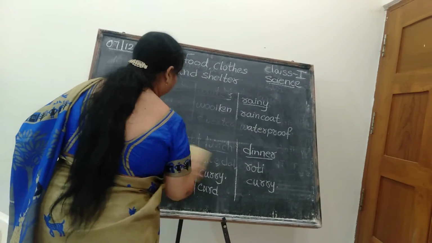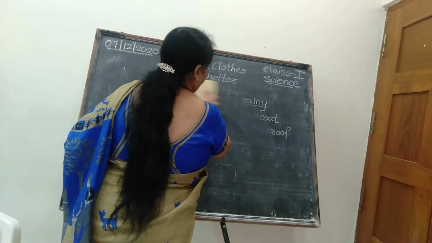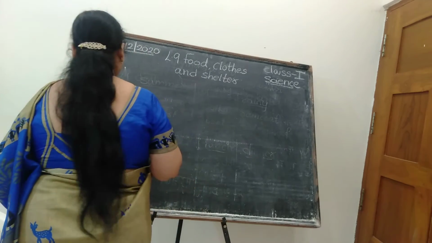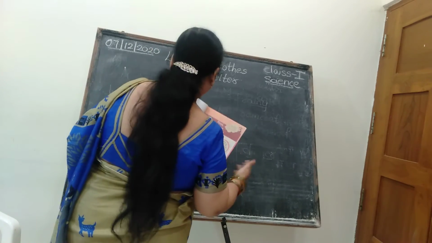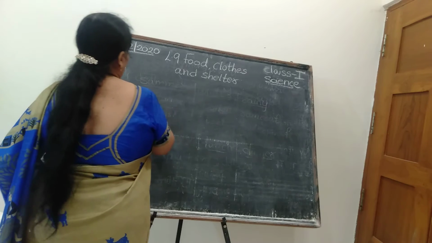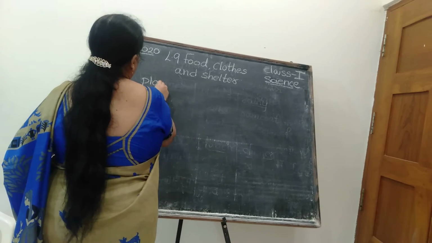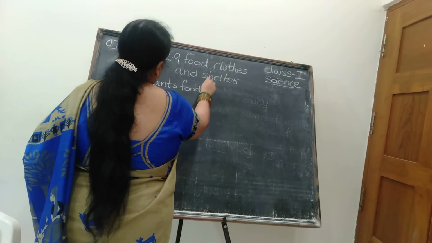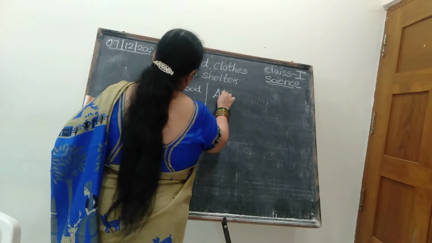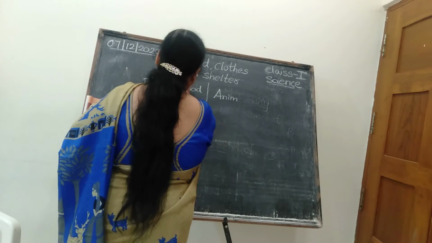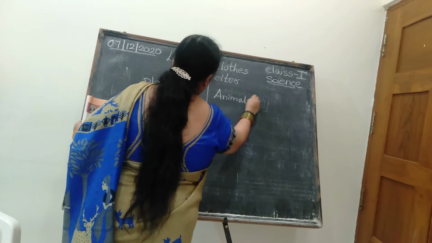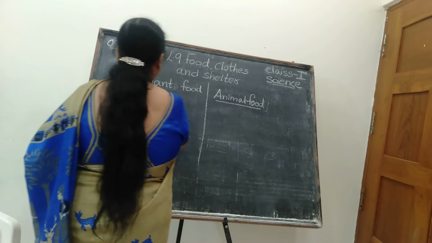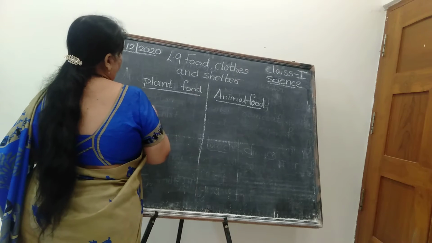The third column is about plant food. You can write plant food, name of the plant food and animal food. Okay. So, what are the plant foods? Tell me now. What are the plant foods?